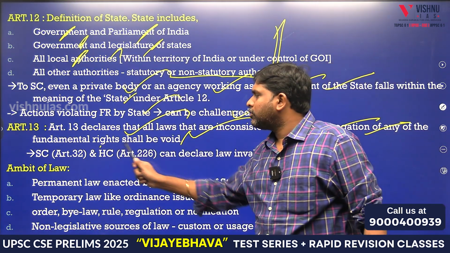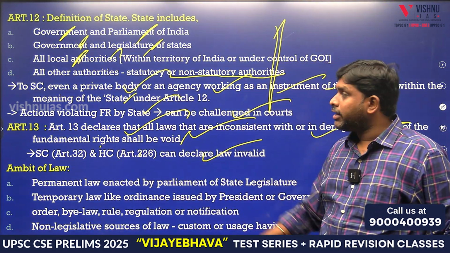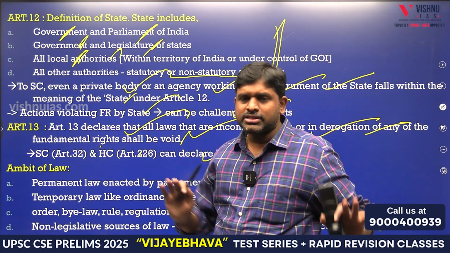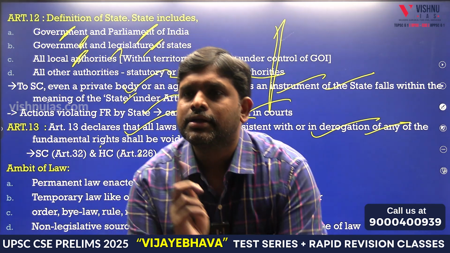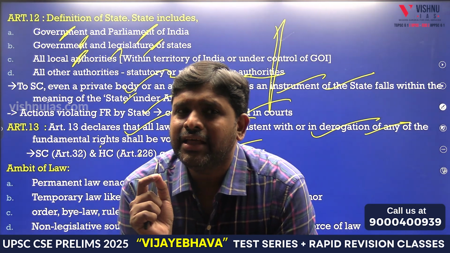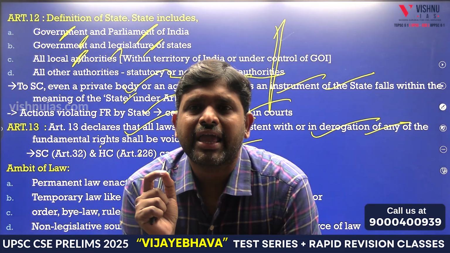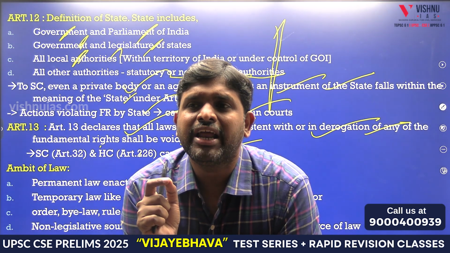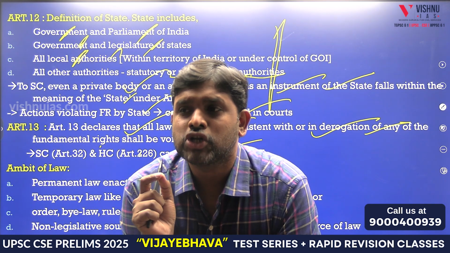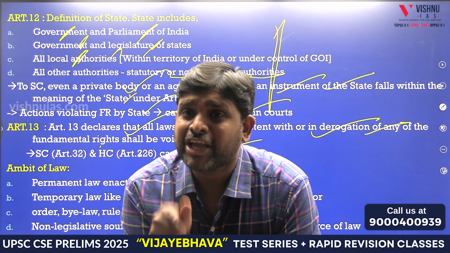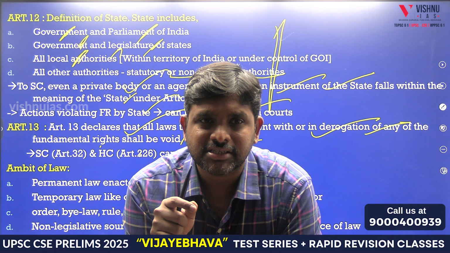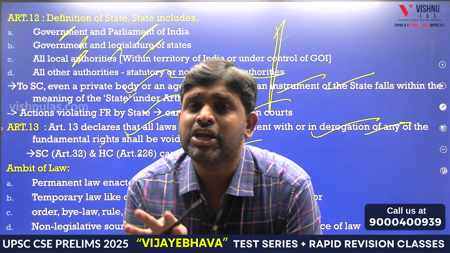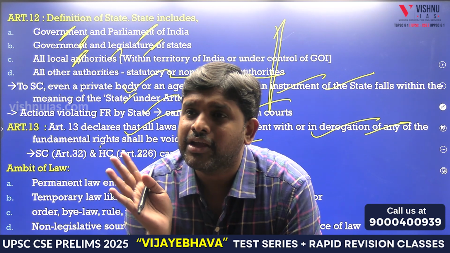Article 32, High Court can declare law invalid. 13 is exclusive having the power. Then what is the difference, sir? See, understand. 13 and 32 exclusively check whether it is violating fundamental rights or not. But High Court, Article 226, it checks not only fundamental right, not only any constitutional right, but also any law.